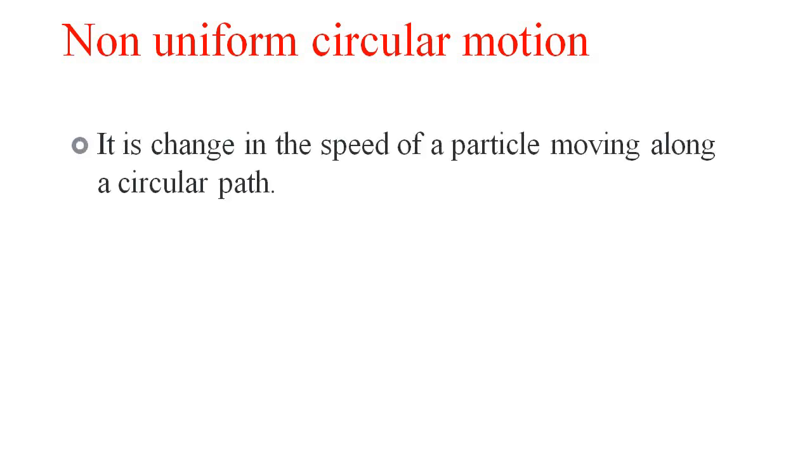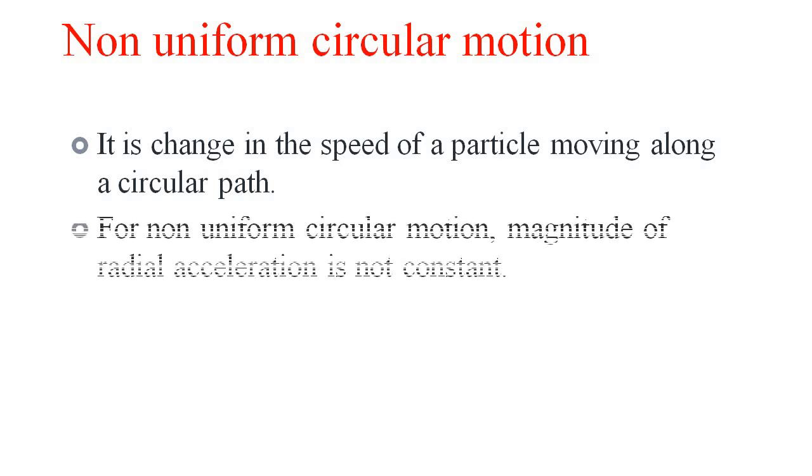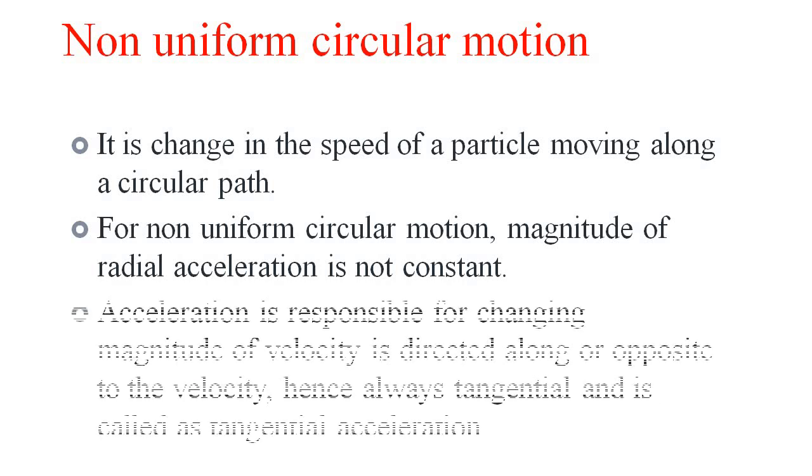Next point is the non-uniform circular motion. It is the change in the speed of a particle moving along a circular path. Speed in non-uniform circular motion मध्ये हा नेहमी चेंज होत असतो. For non-uniform circular motion, the magnitude of the radial acceleration is not constant.